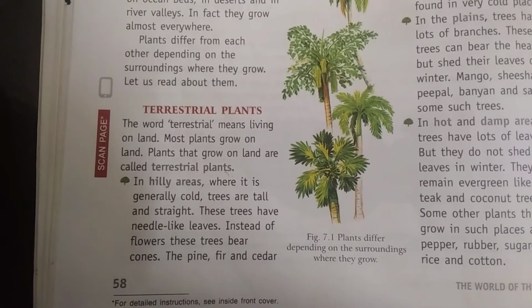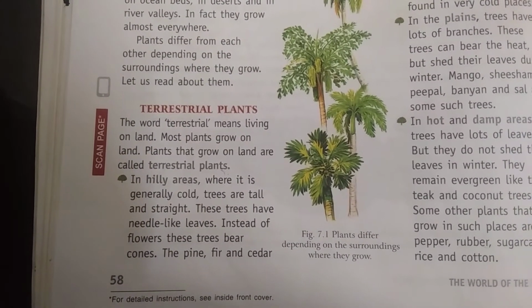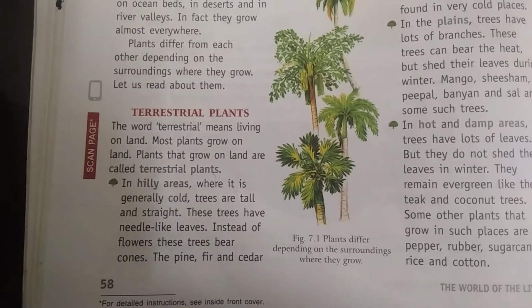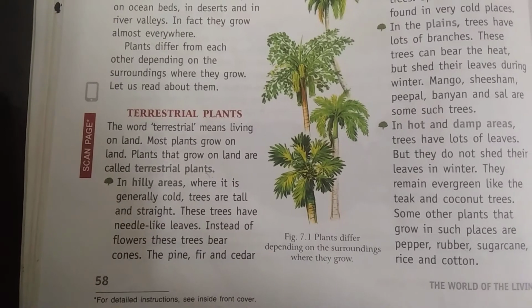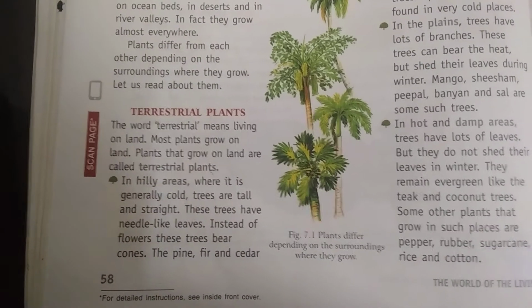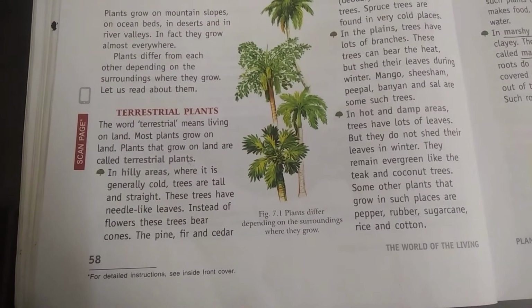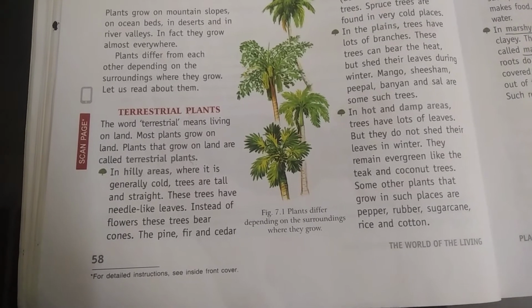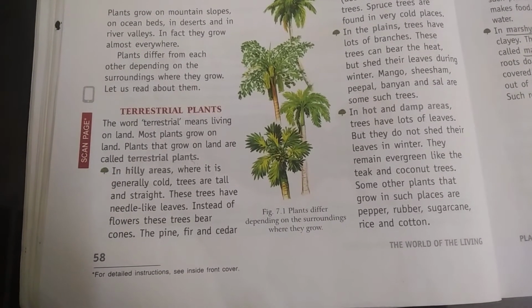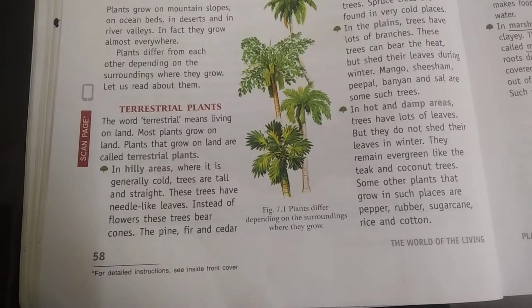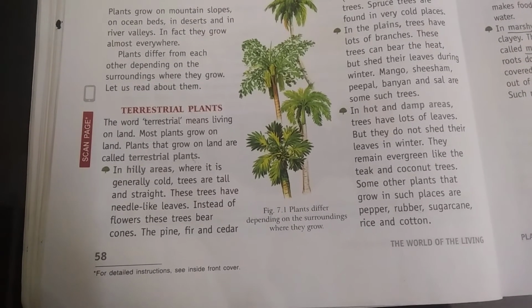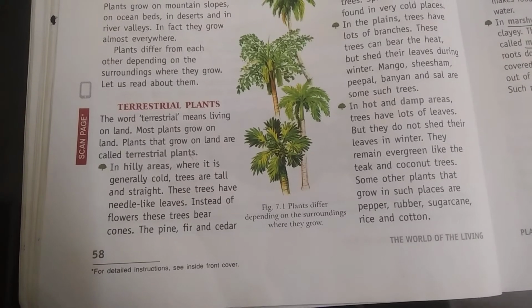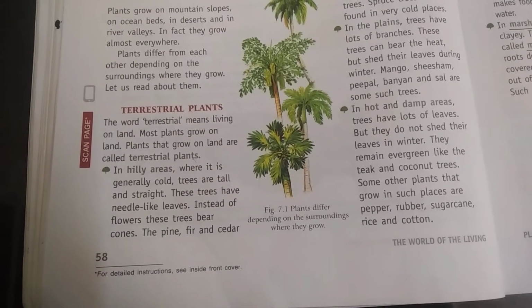In hilly areas where it is generally cold, trees are tall and straight. These trees have needle-like leaves. Instead of flowers, these trees bear cones. In hilly areas like Nilagiri, Yercaud, Yelagiri, Kodaikanal, where it is very cold climatic conditions, we can see all the time, all over the year, trees are tall and straight in those places.